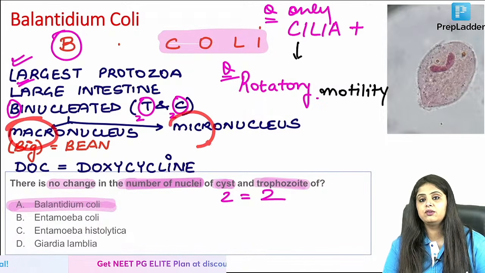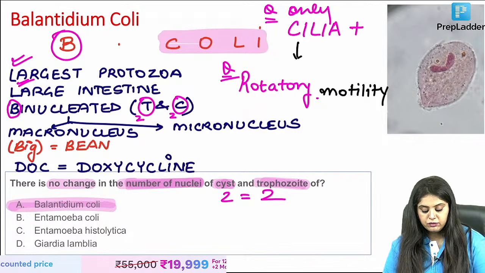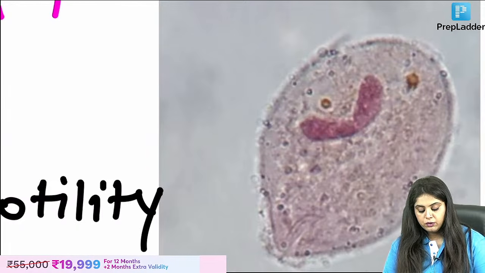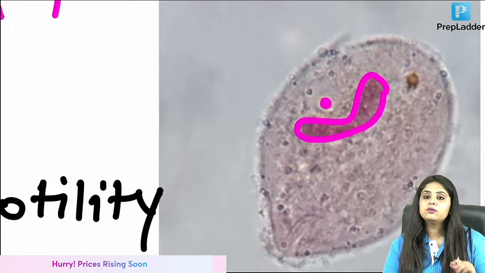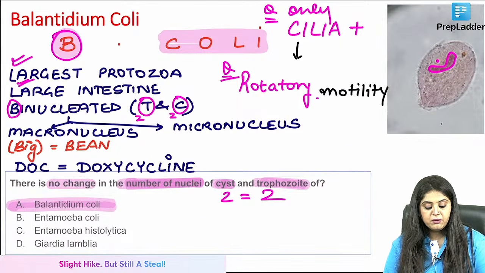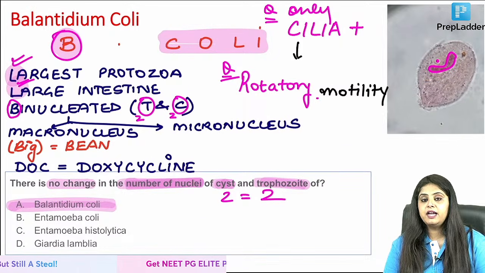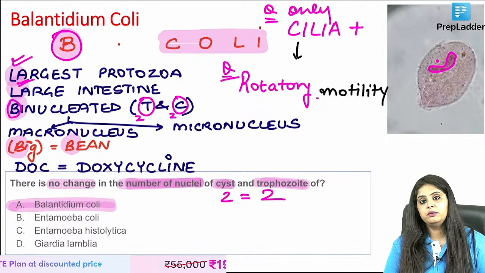The big one is macro, the small one is micro. The big one, the macro one, looks like a kidney. If you look carefully over here, you will notice there is one big nucleus which is looking like a bean, and there is one small nucleus which is looking like a dot. So if you put everything in perspective, B for bada wala protozoa, B for bada wala intestine, B for binucleation, out of which the big nucleus is going to be bean shape.